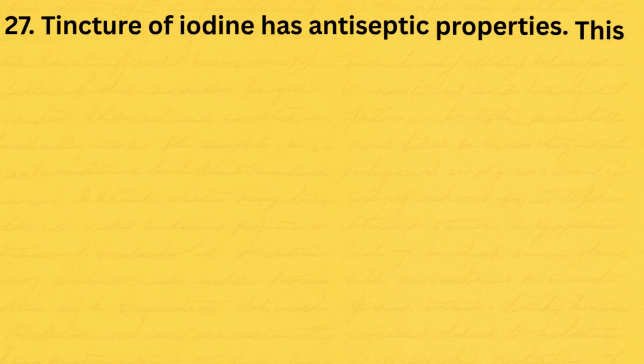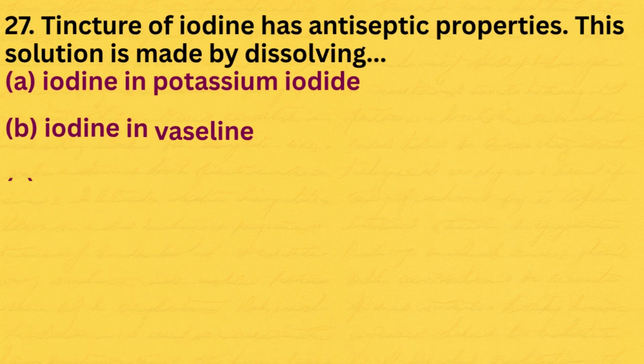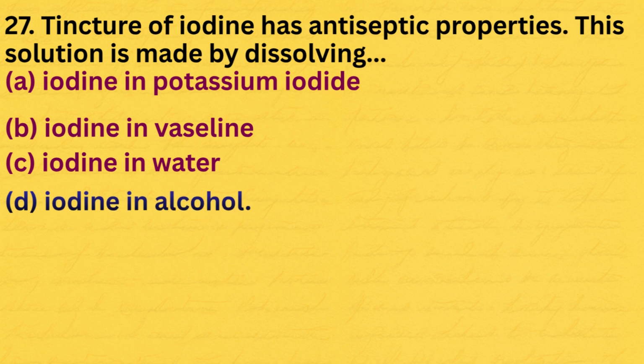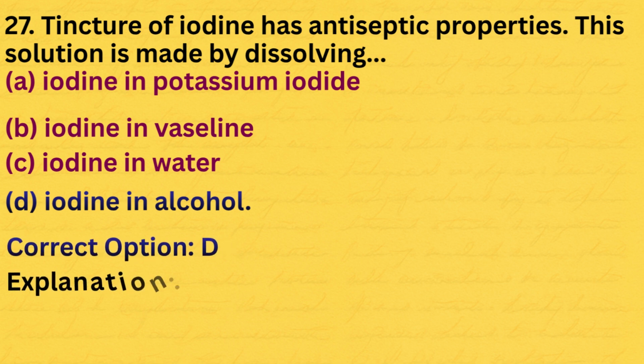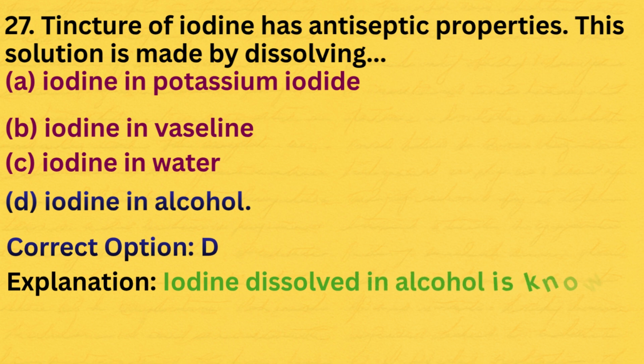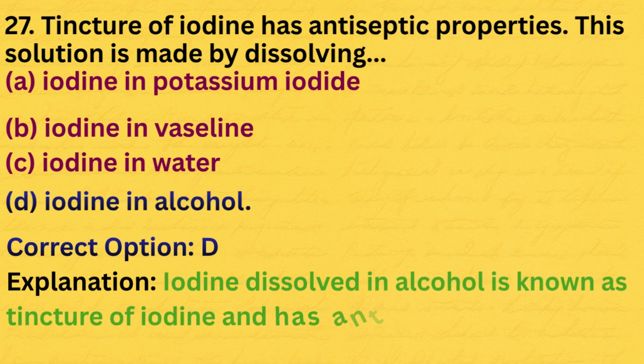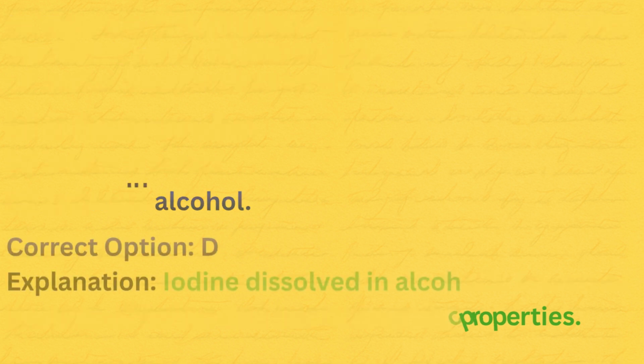27. Tincture of iodine has antiseptic properties. This solution is made by dissolving: iodine in potassium iodide, iodine in Vaseline, iodine in water, iodine in alcohol. The correct option is D. Here is the explanation. Iodine dissolved in alcohol is known as tincture of iodine and has antiseptic properties.